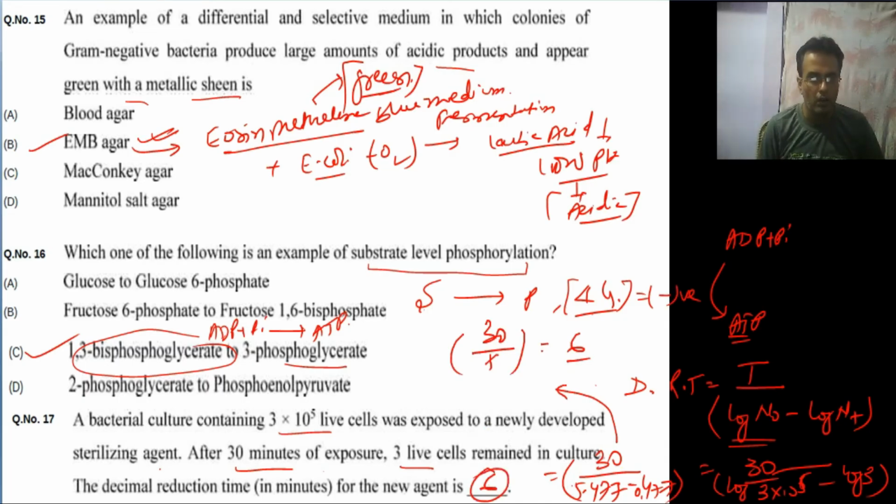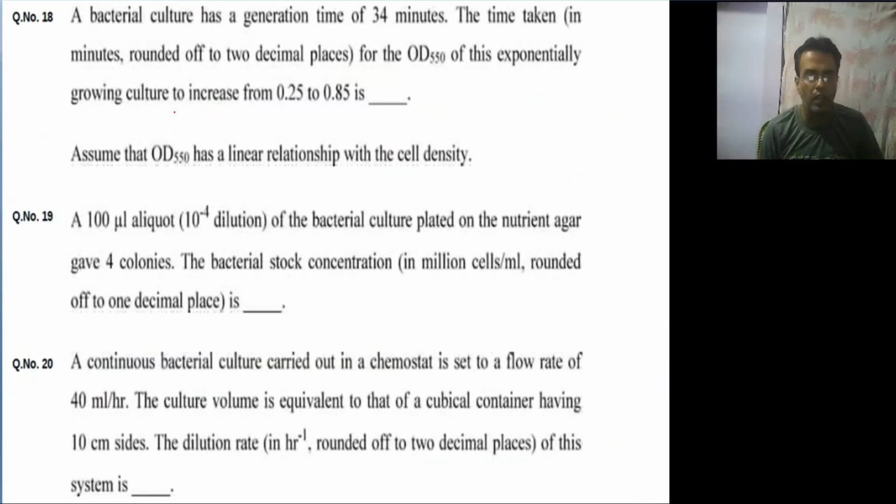Moving to next question. A bacterial culture has a generation time of 34 minutes. The time taken, in minutes rounded off to one decimal, for the OD550 of this exponentially growing culture to increase from 0.25 to 0.85 is. Okay, so the bacterial culture has a generation time of 34 minutes. We need the time taken for OD reaching from 0.25 to 0.85.